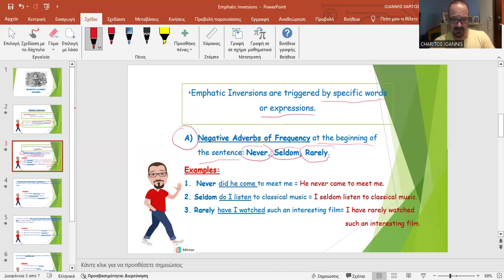So let's see some examples. Never, here it is at the beginning, did he come to meet me, which means that he never came to meet me. So here I see a structure that seems like a question in past simple, but it's not a question. This is why when I analyze it in a normal sentence, you see that my verb again is in past simple. So never did he come means he never came. Or seldom do I listen to classical music, which means I seldom listen to classical music. Here I see again something that looks like a question in present simple, but it's not a question.